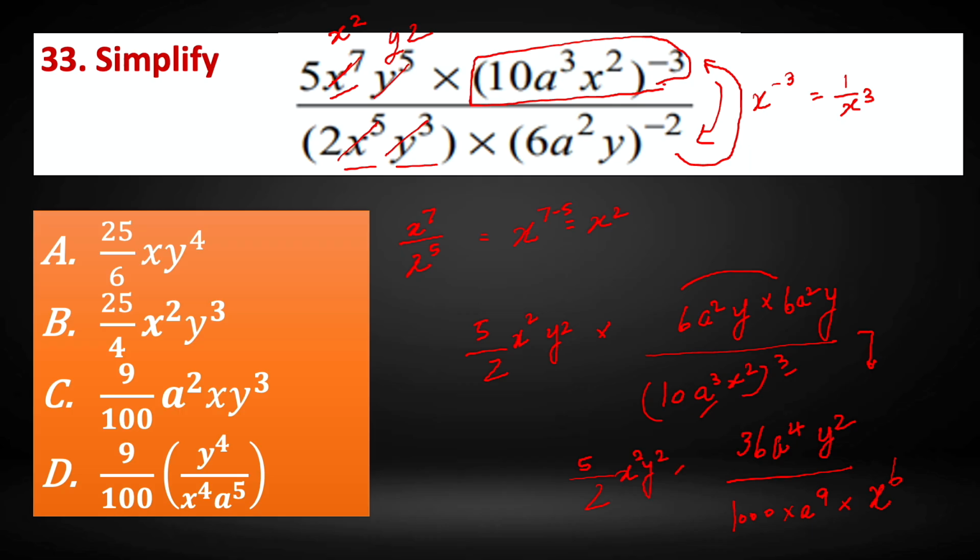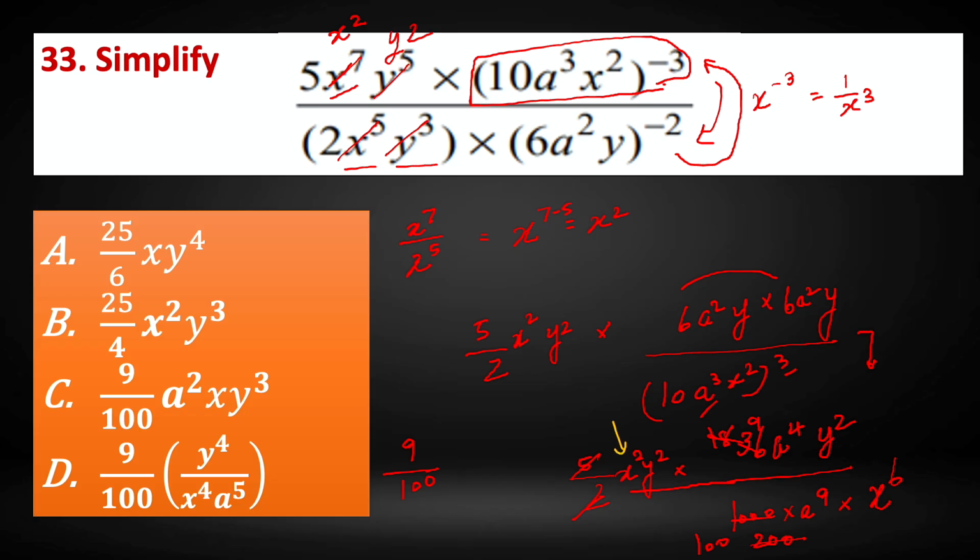So here we have 5 by 2 x square and y square in the numerator. 2 is there in the denominator. So let's cancel it. 2 ones are 2, 2 18s are 36, and 5 ones are 5. 5 into 200 is 1000. Again 2 9s are 18, and 2 into 100 is 200. So 9 by 100 it comes in the constant. 9 by 100 constants is solved.